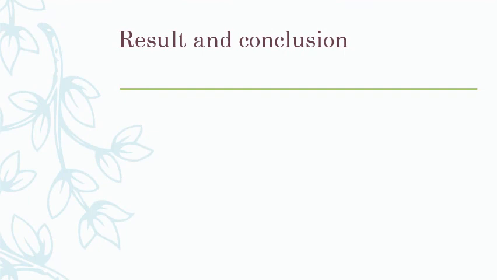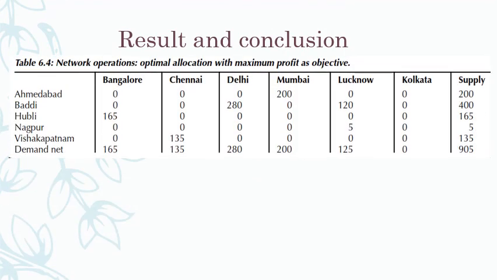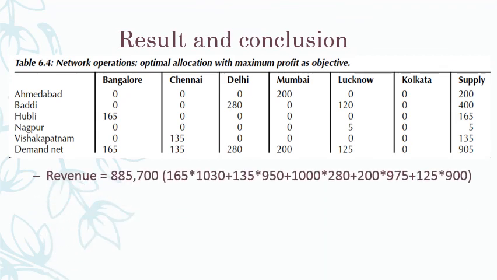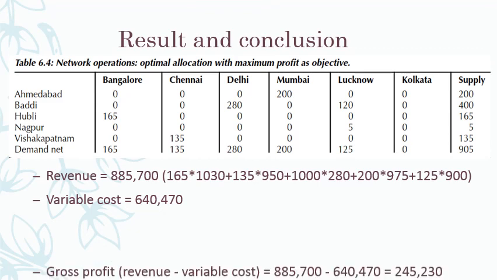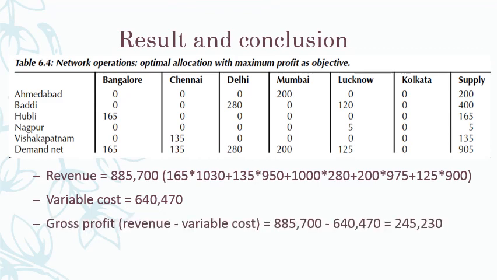So this table gives the results and conclusion, and here we can see that no allocation at Kolkata, and finally, since the market of Kolkata does not exist, the total revenue is this much, and variable cost is this much, and finally gross profit, revenue minus variable cost, and net profit, whatever the answer we obtained using Excel solver.